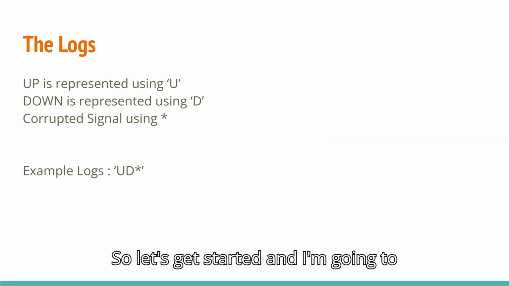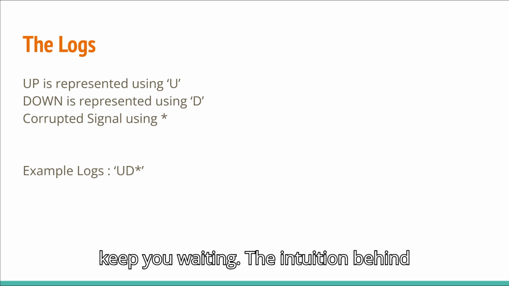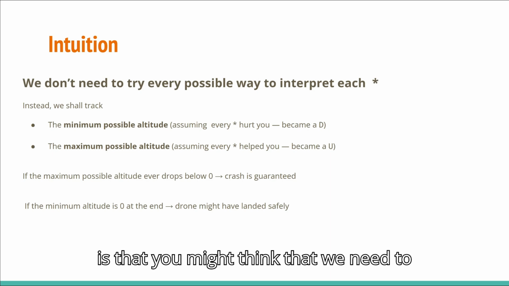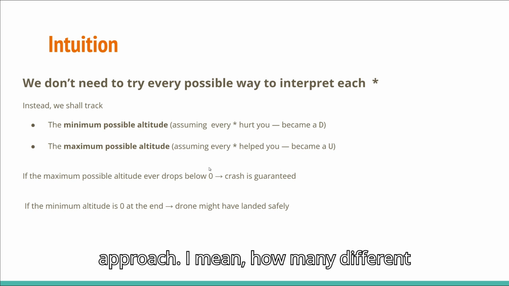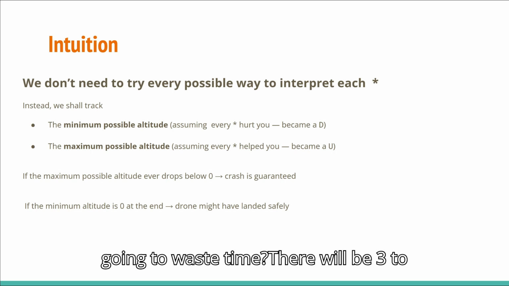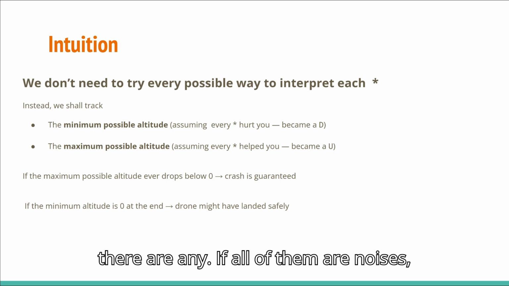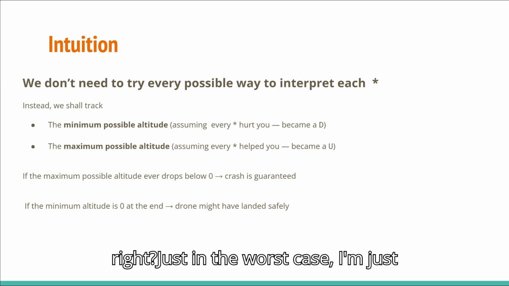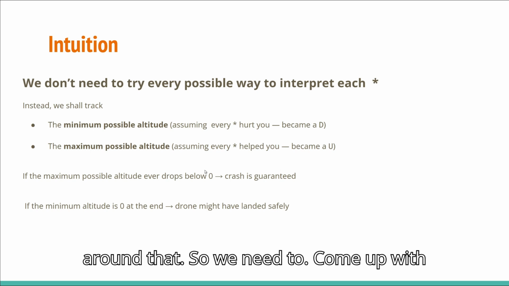Yep. So let's get started, and I'm going to tell you the intuition. I'm not going to keep you waiting. The intuition behind this problem is that we are going to use an altitude checker, right? You might think that we need to try every single possibility for the given stars, but that's a very trivial approach. There are 3 different possibilities for each star, so there will be 3 to the power n cases if there are n stars. Just in the worst case, I'm trying to highlight that there can be a lot of exponential cases which you need to handle, and you need to be very careful around that.